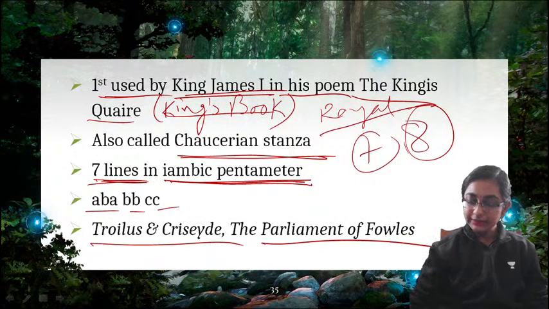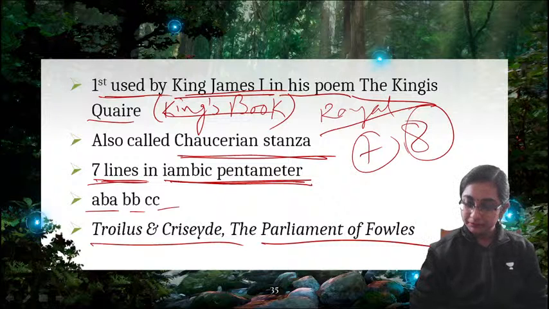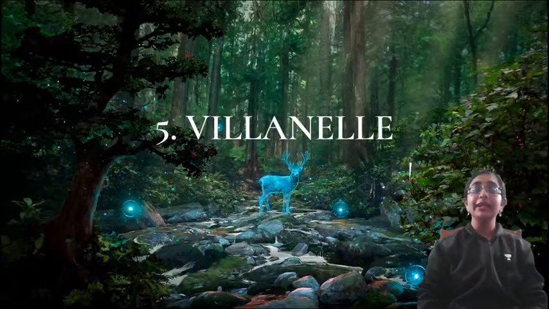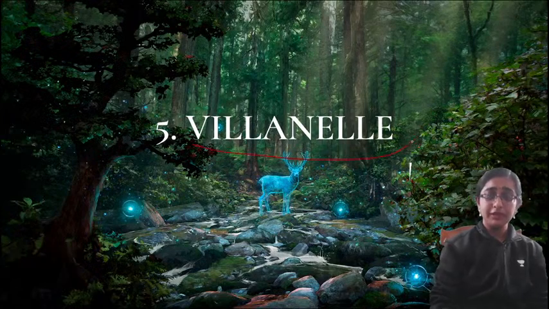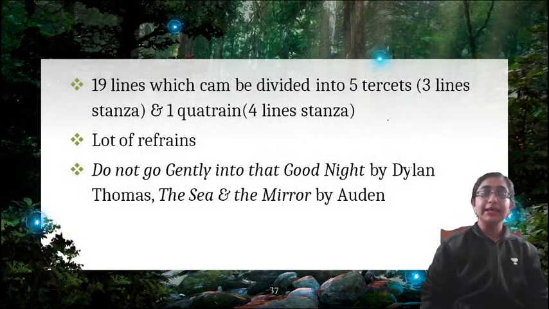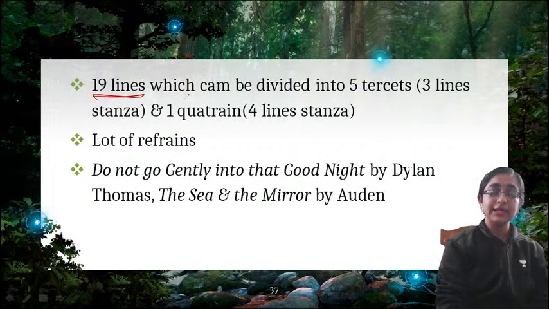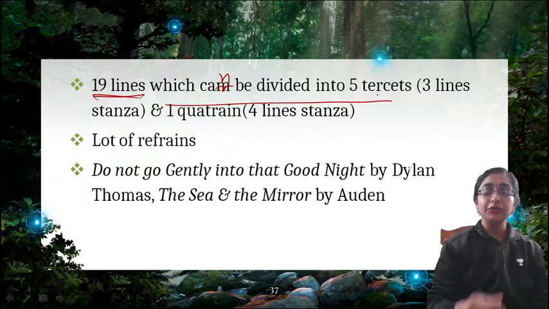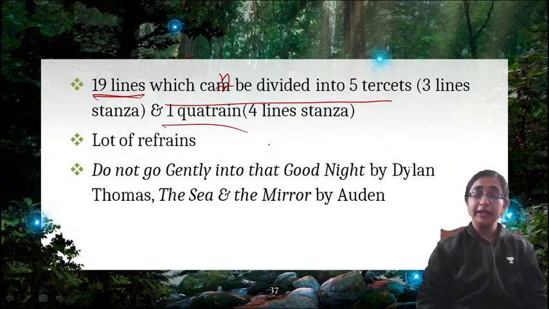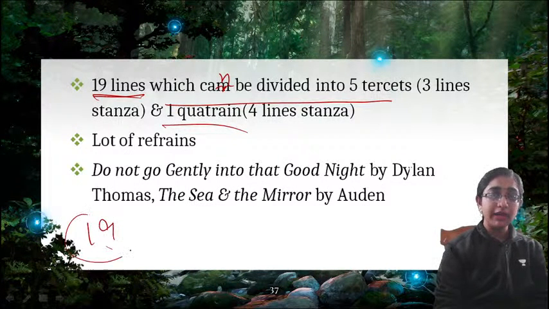Now, next is, okay. So, now, what is the next type? Next type is villanelle. Villanelle is the name. Now, what is villanelle? Villanelle means a 19-line stanza which can be divided into 5 tercets and 1 quatrain. So, this is the division of villanelle. So, 19 lines, how will you divide it?